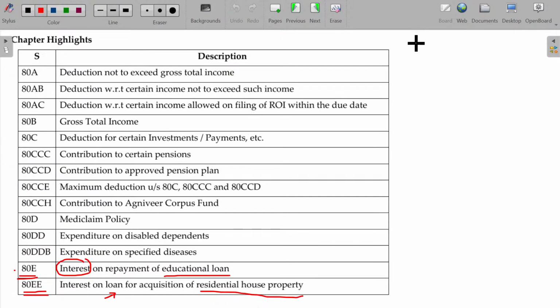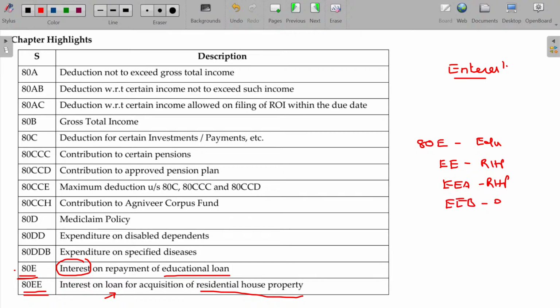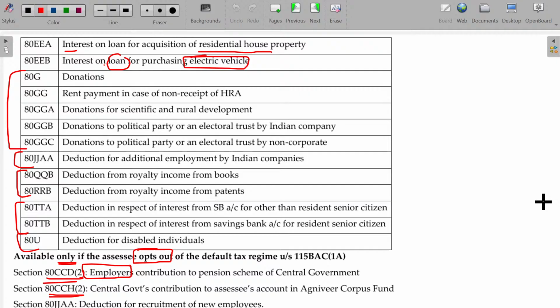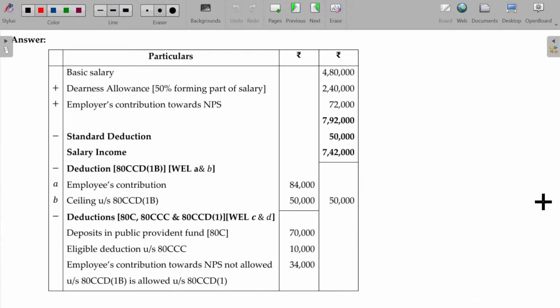So what are the sections we have here? 80E, all these things are interest. Okay. So you can very easily remember. One is 80E, education loan; another one is 80EE, residential house property; 80EEA, residential house property; 80EEB, e-vehicle. Okay. Now, let me finish up the first one, education loan.